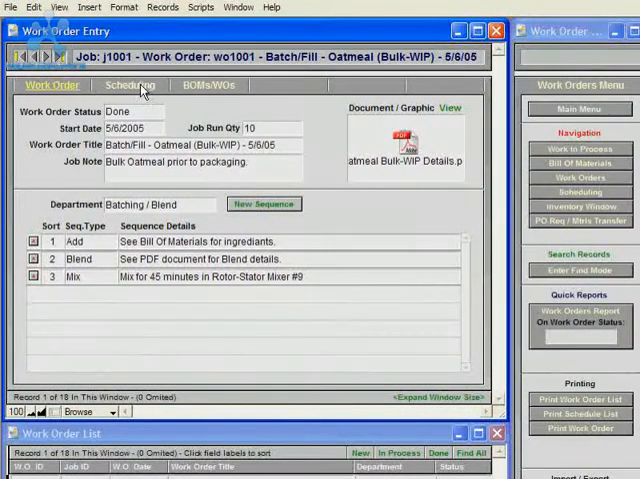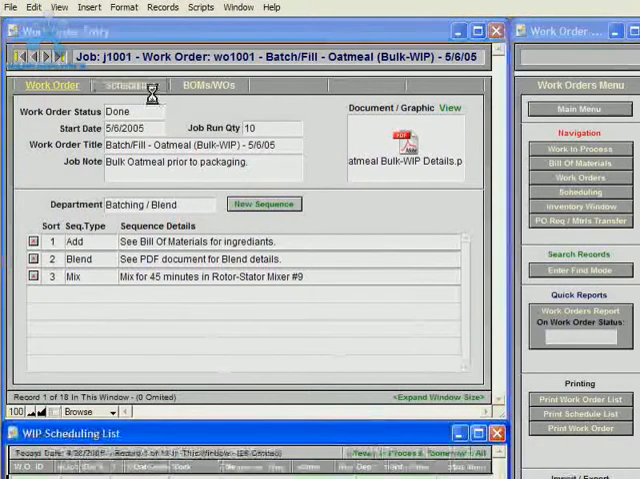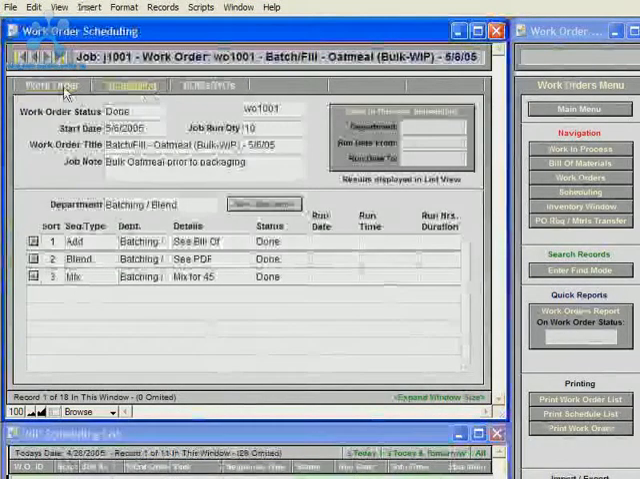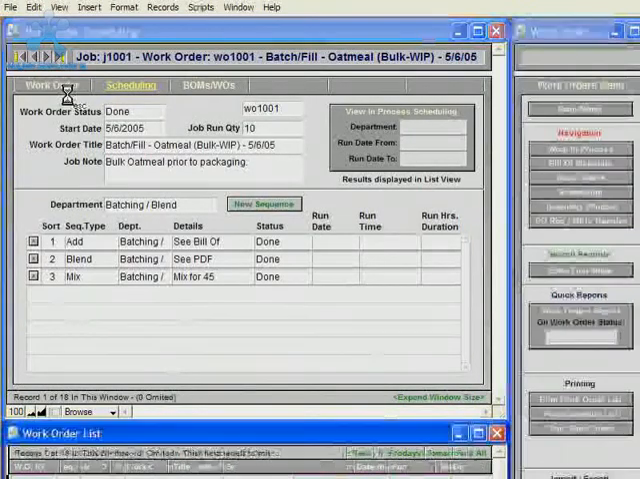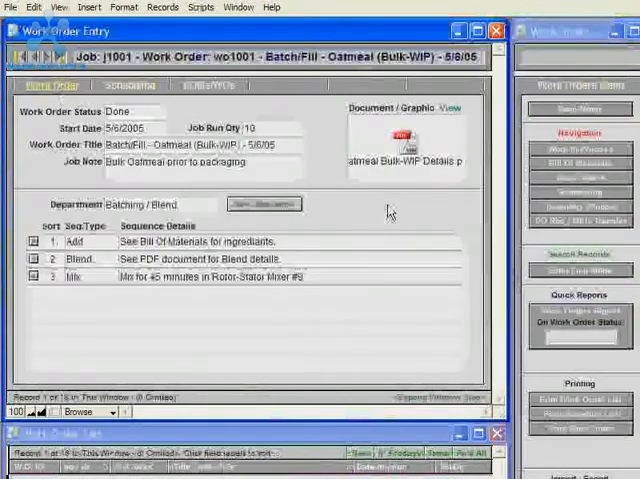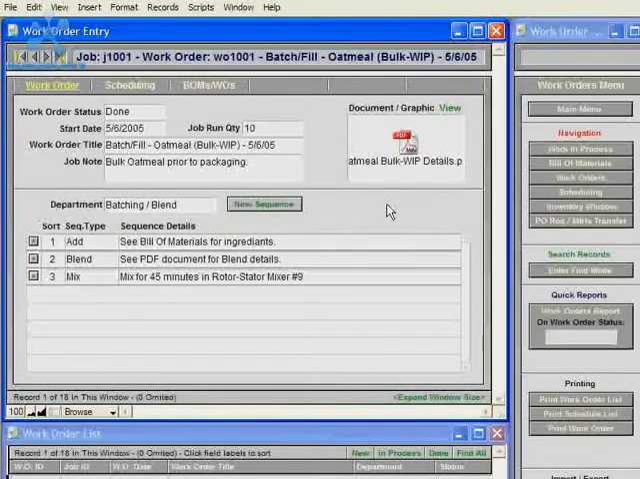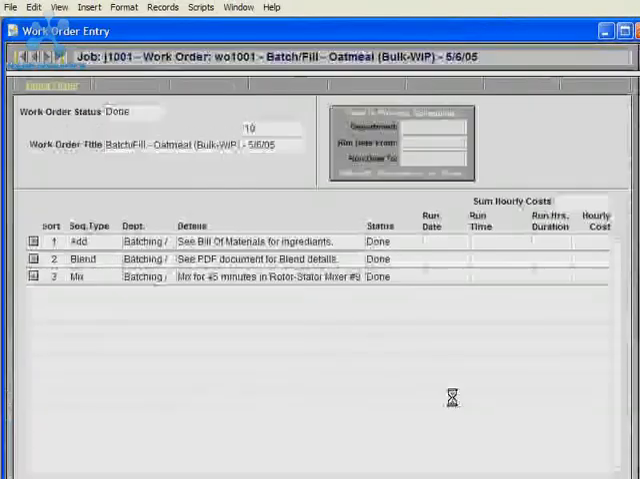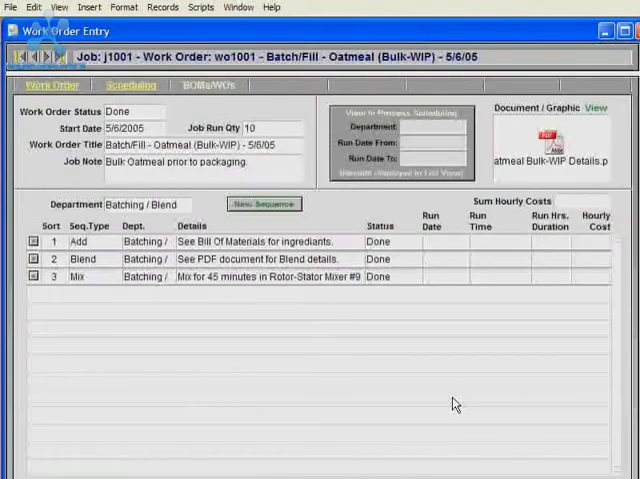You can navigate to the scheduling view for work order sequences by clicking the scheduling button, and then you can navigate back to the work order view by clicking the work order tab or button. And then by clicking the expand window size button in the lower right hand corner of the work order window, it will expand the window to be a larger window for easier data entry.